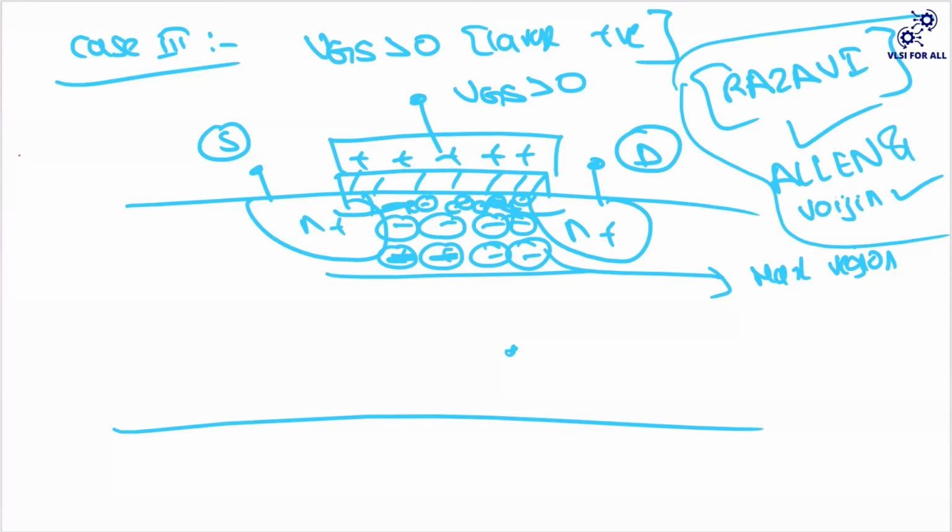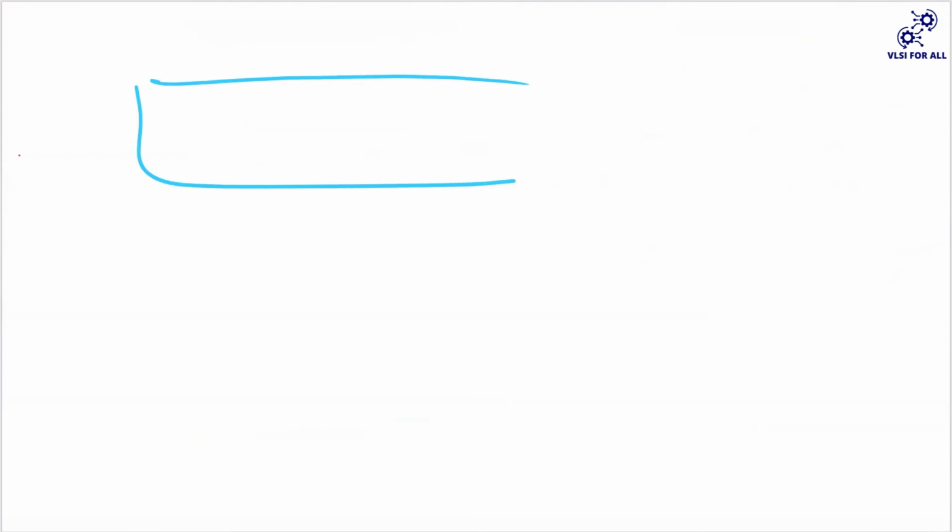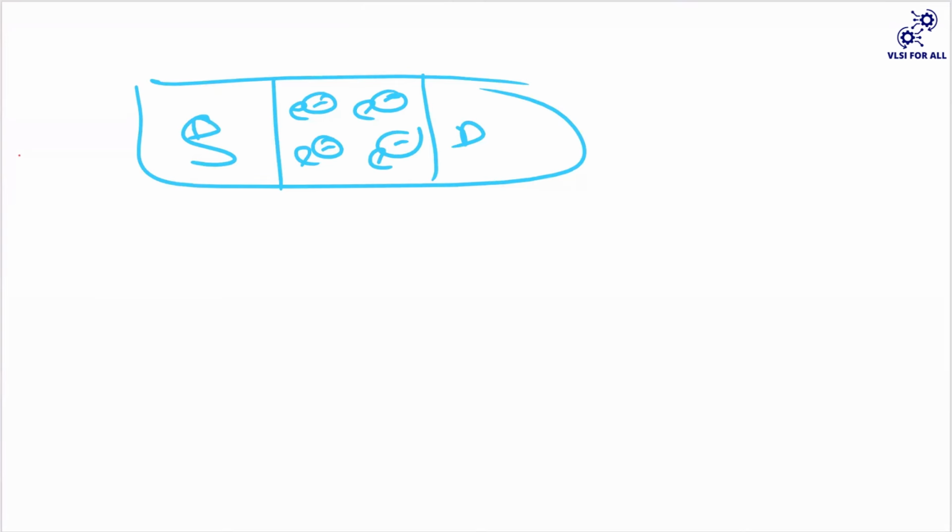So, coming to this concept, now you're going to have some kind of free electrons. If you observe here, in your N plus, you're having your free electrons, so those free electrons will be there in your channel region. If I try to draw this, this is my source, this is my drain and this is my channel region. In this channel region, I am having some electrons. Your source is made up of N plus and your drain is made up of N plus. So ultimately there is a creation of a conduction path in between this source and drain.